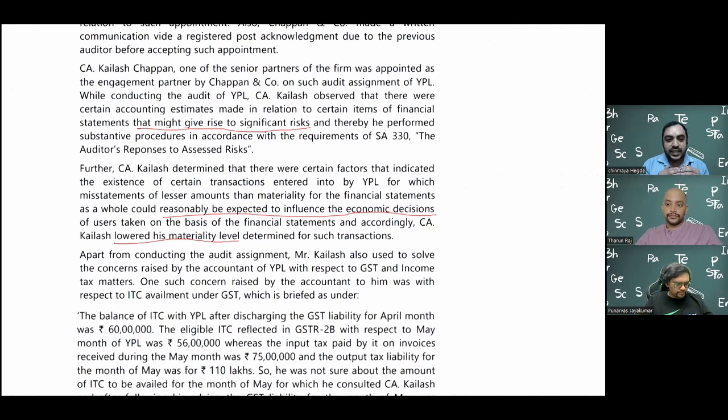If a company sells goods at 100 rupees, but to acquire customers they're giving a discount of 40 rupees, and they're selling at 60 rupees, now the question is, what is the turnover of the company? Is it 100 or is it 60? 100 only, am I right? But they're giving discount, no?